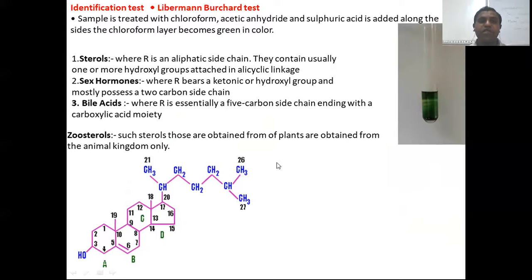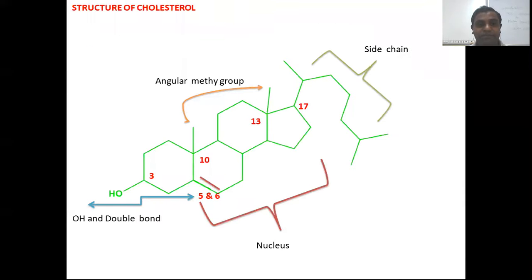identification of cholesterol. If we have a sample containing cholesterol, we take the Liebermann-Burchard test. The sample is treated with chloroform, acetic anhydride, and sulfuric acid. It turns green in the chloroform layer. We can say that there is a presence of cholesterol in the blood sample or any kind of biological sample. Now we need to prove the constitution of cholesterol. See, this is the structure of cholesterol.